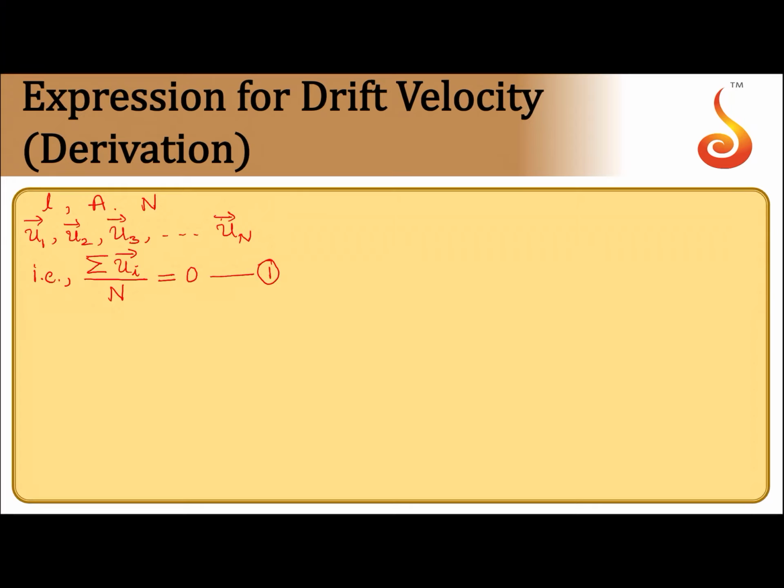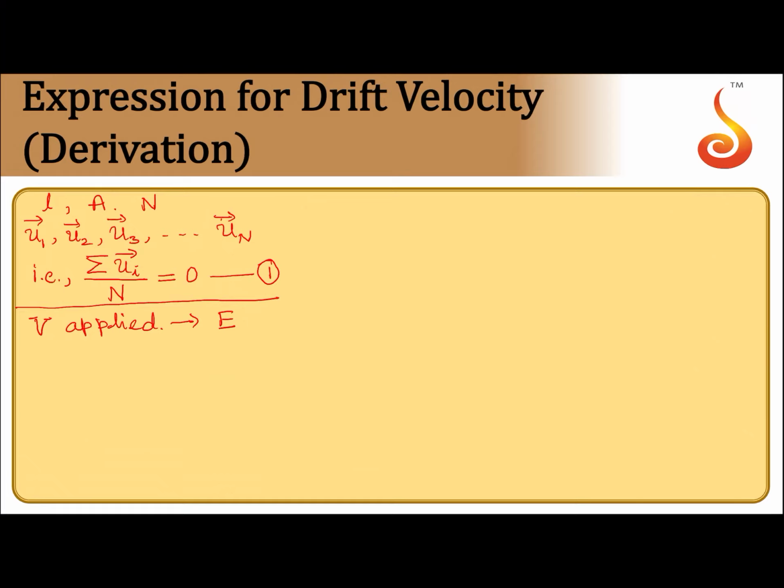Now, let us say a constant potential difference V is applied across its ends. This generates an electric field E inside the conductor. The electrons drift inside the conductor in the presence of this electric field, in the direction opposite to the electric field.